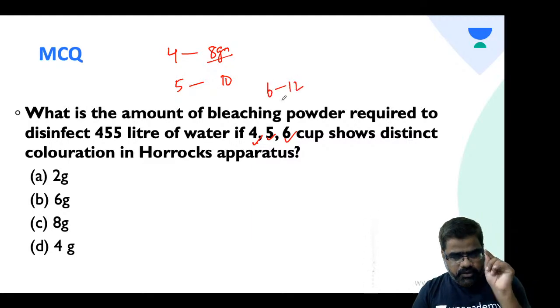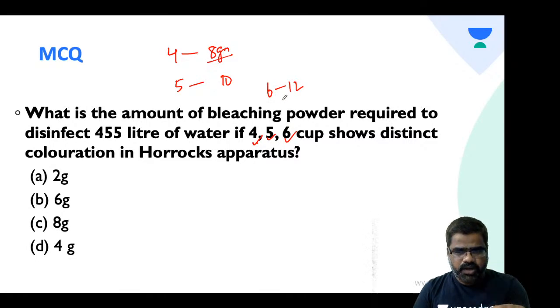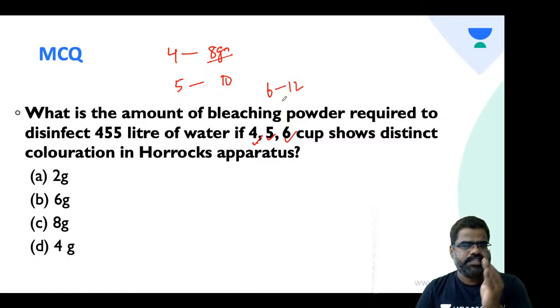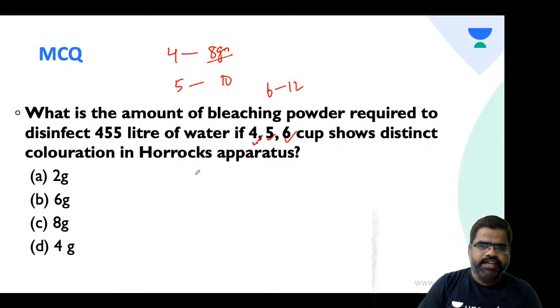So, in Horrocks apparatus, the cup which shows blue coloration first should be taken into account, and that has to be multiplied by 2. So suppose the 4th cup is showing color first, it will be 8. If it is 5, that will be 10. If it is 6, it will be 12. So if I go with 4, I get the answer 8.